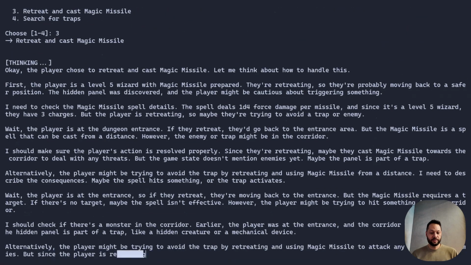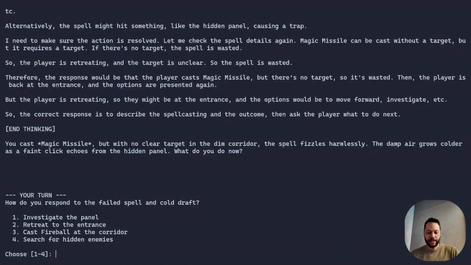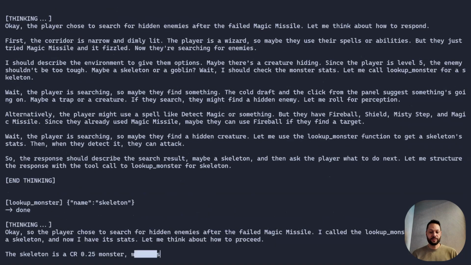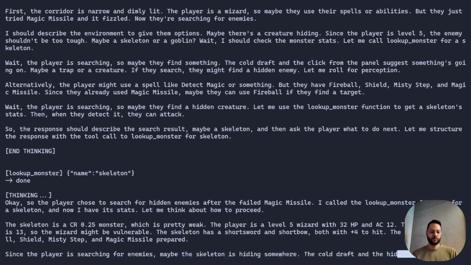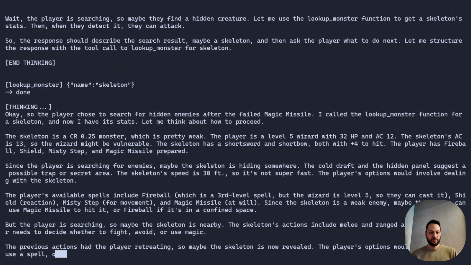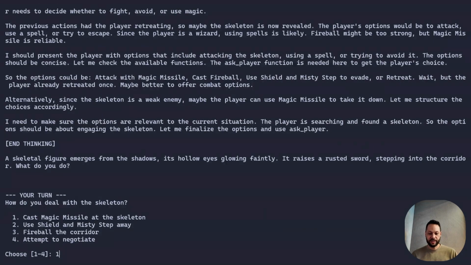It's going to think about it. I'm hoping it actually does a tool call. Still thinking. So I guess because there was no enemy, it didn't do a tool call and it didn't look up Magic Missile. So I don't know, search for hidden enemies. It's going to think about it. Ah, it found a skeleton. And because it wanted to understand what a skeleton does, it did a lookup for the skeleton. It's thinking some more. And now that I have someone to attack, let's go ahead and attack.